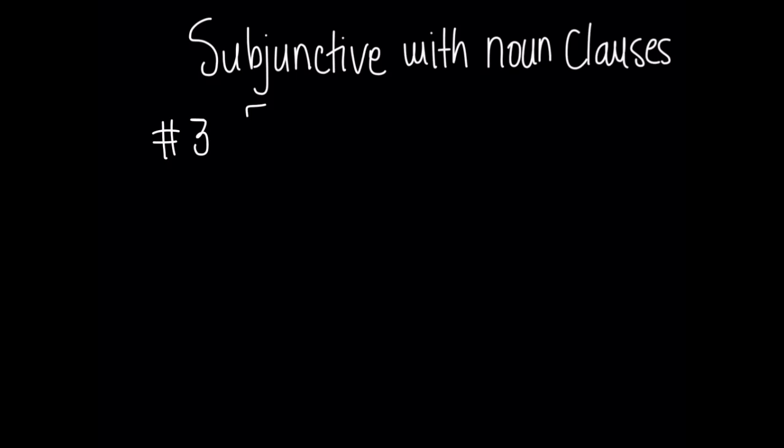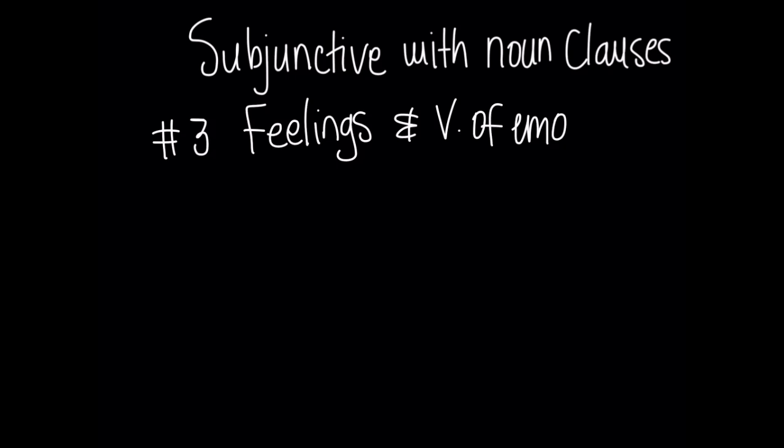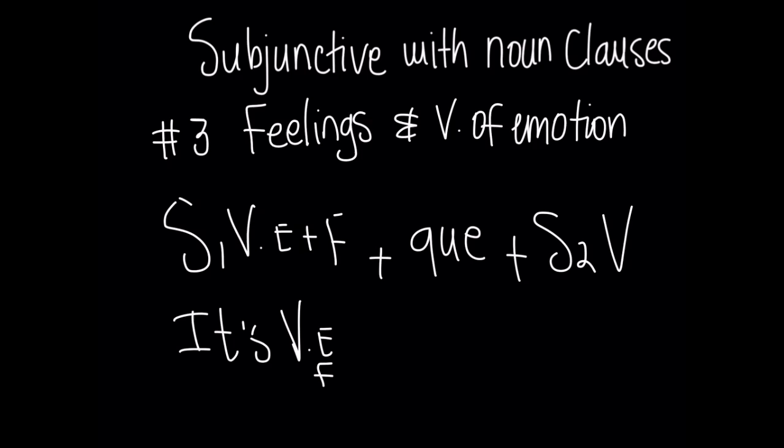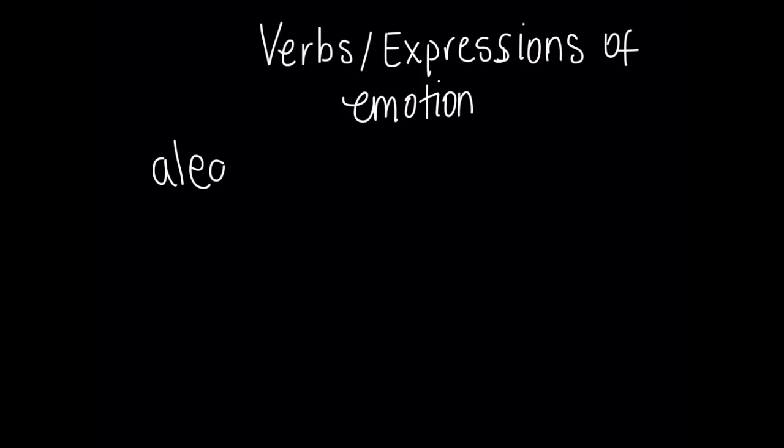So now we're going to learn about how to use the subjunctive with verbs of emotion. And every time we want to express our feelings about something, then that triggers the subjunctive. And it follows exactly the same structure as with verbs with will of influence. So there's a subject one, there's a verb of emotion, in this case, in the indicative, followed by a que, and then a second subject, and the verb that follows is in the subjunctive. So now let's take a look at the most common verbs and expressions of emotion.